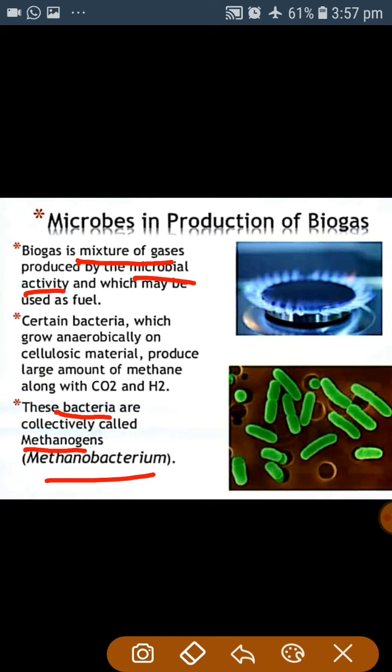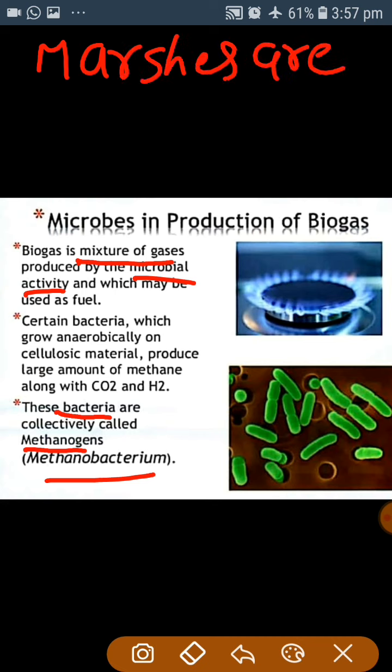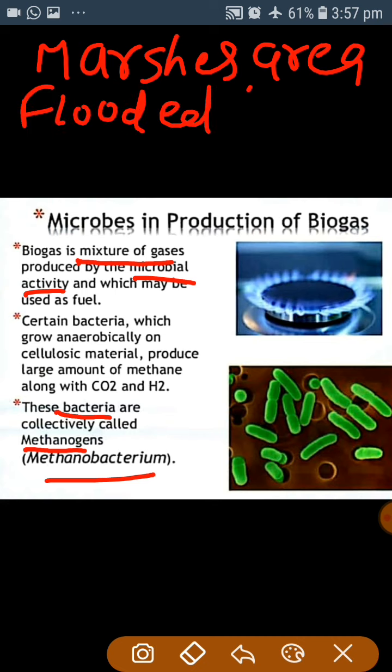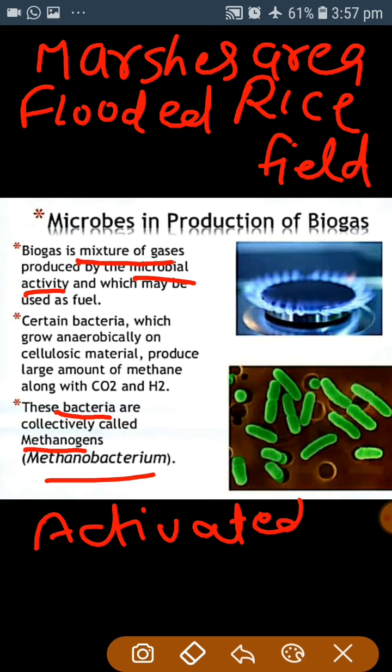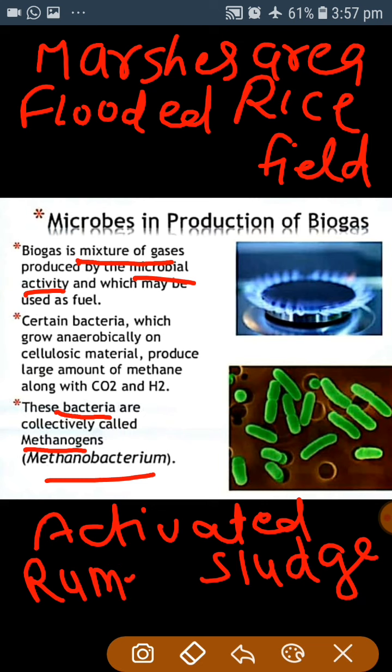These bacteria are found in the marshy area, flooded rice field, and activated sludge, which is formed during the secondary treatment of sewage. In addition to this, these are found in the rumen of cattle.